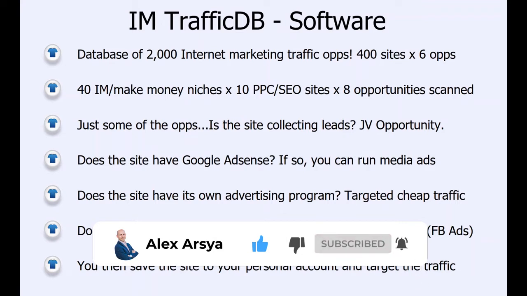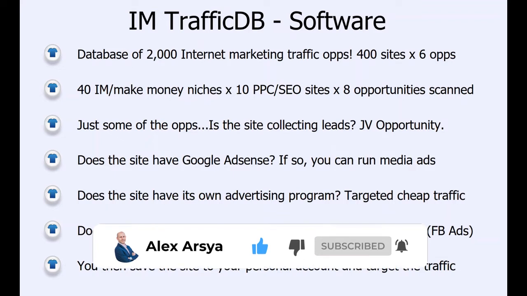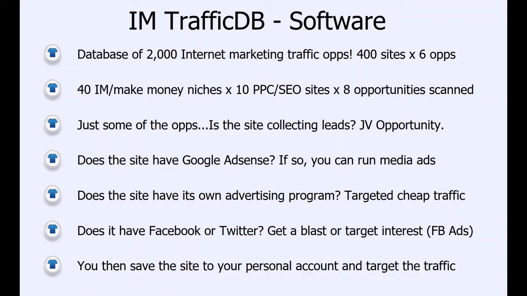In this video I'm going to look at the IM traffic database, which is basically a database of over 2,000 internet marketing opportunities, or rather 2,000 traffic opportunities for the internet marketing space. So that's at least 400 sites multiplied by 6 different opportunities that we can target.